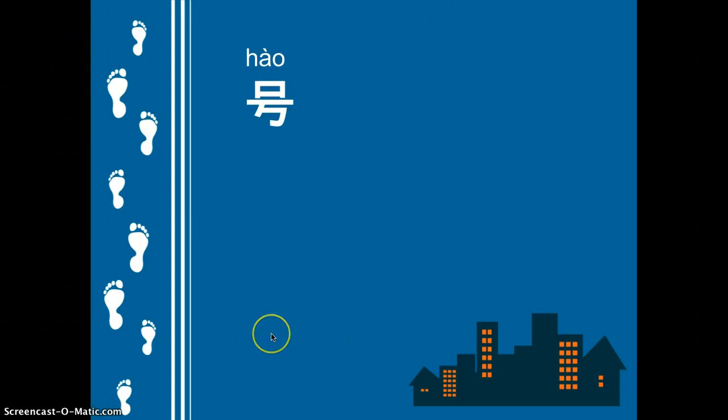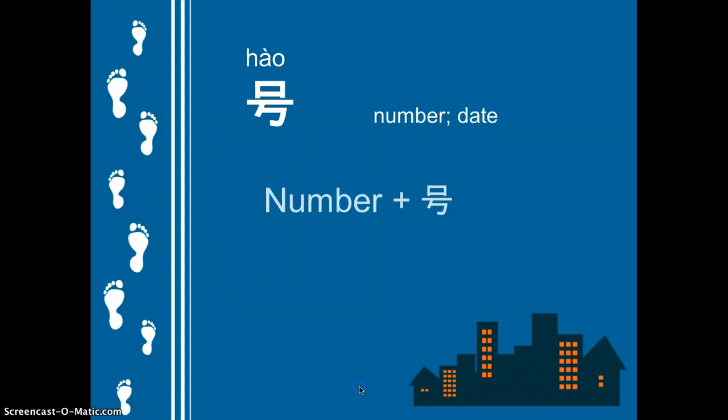Okay, let's move on to this one. 号 has two meanings, right? It means number or date. Now we're going to talk about the meaning number. So how to use this? We do the number of the street. So you have this format: number plus 号. It's just like when you do the street name, you have name plus street or name plus 街. So when you do number, you definitely have the number, and also don't forget this element, which is 号.